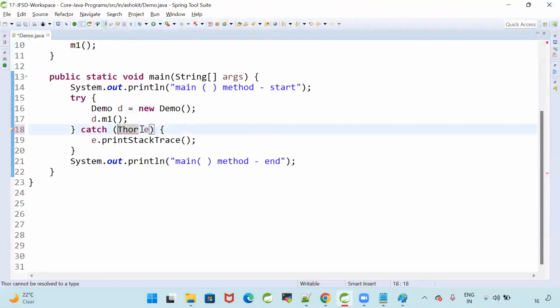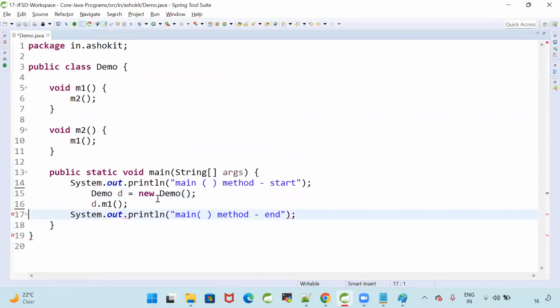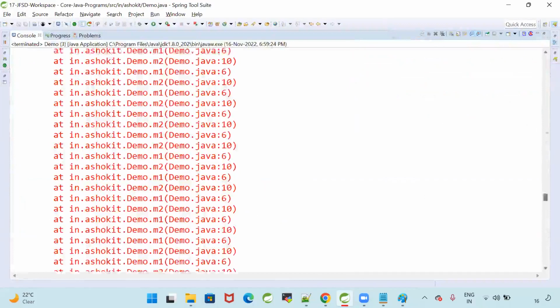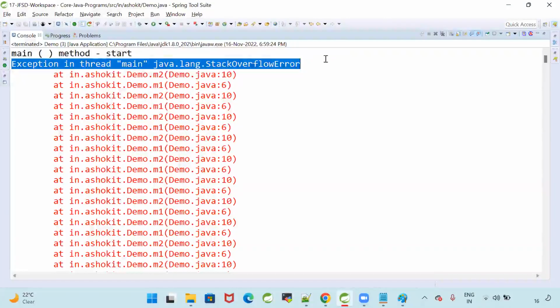Stack Overflow error we got. Now tell me, when will we get that Stack Overflow error, guys? When will we get the Stack Overflow error? When a method keeps calling itself like this. This is java.lang.StackOverflowError. Here it says exception in thread main, that is Stack Overflow error.